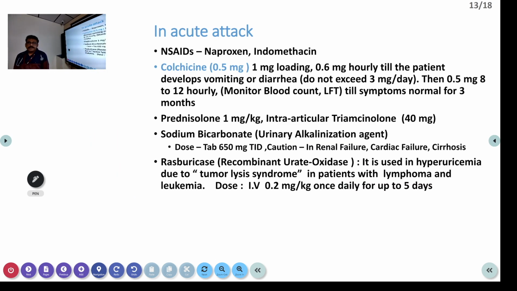Now, in acute attack, like any other arthritis, you can go for NSAIDs. You can go for naproxen, indomethacin, diclofenac, whatever it is. And remember, in acute attacks, you have to give a drug like colchicine. Colchicine is a very important drug.